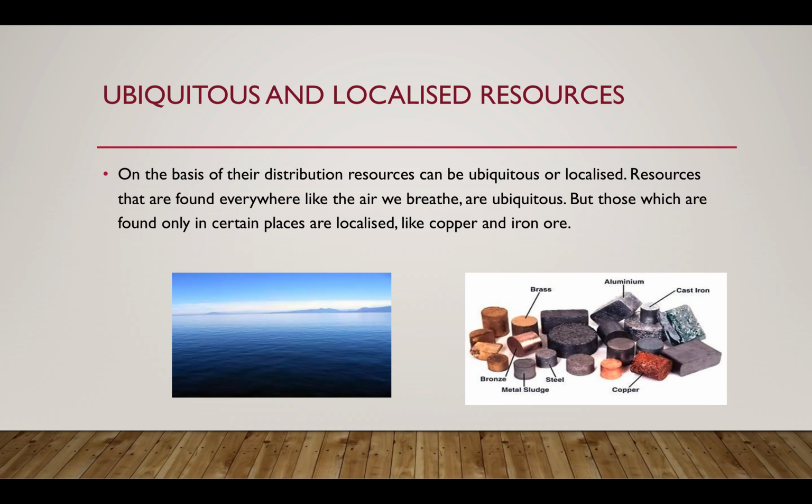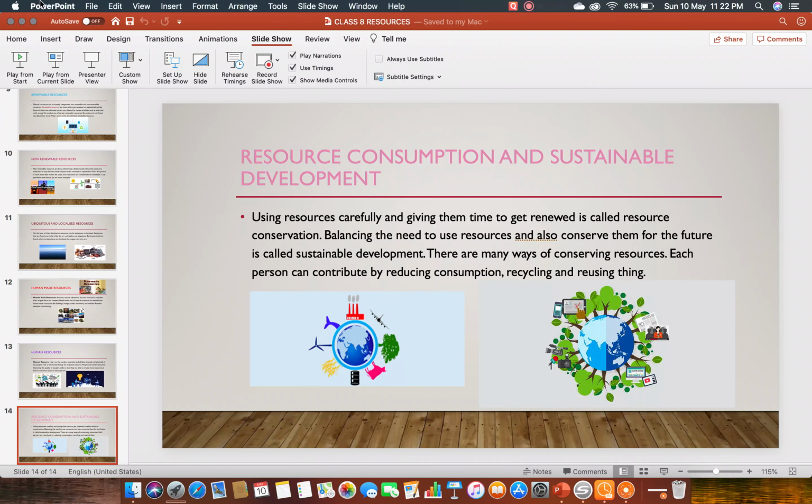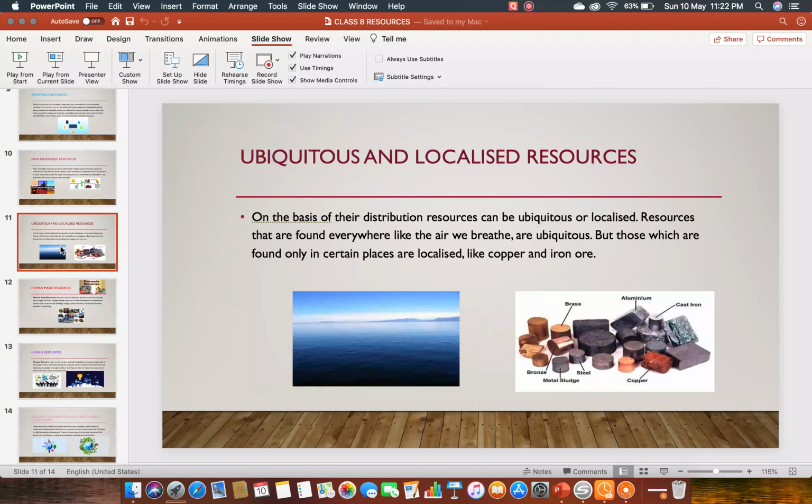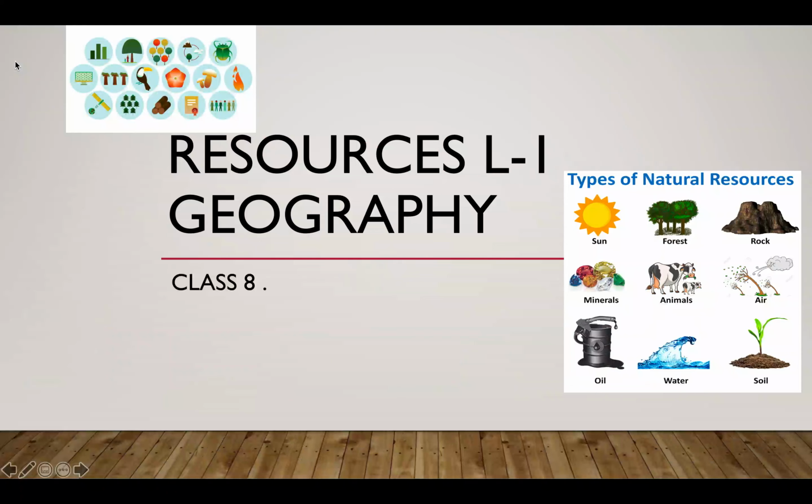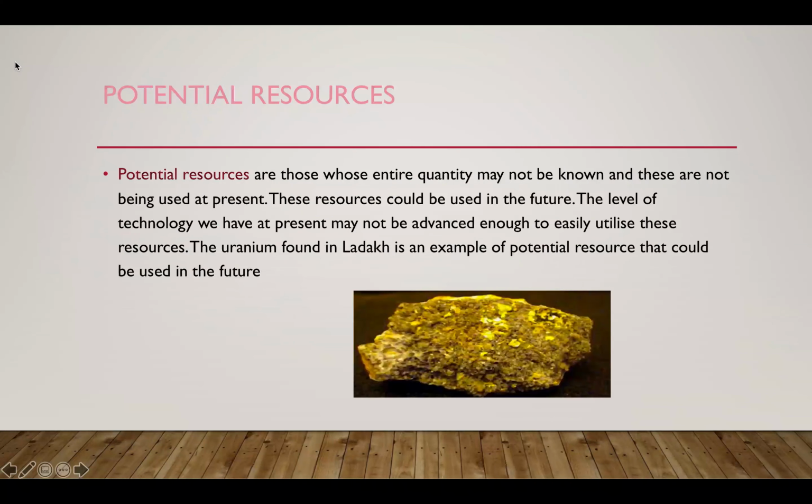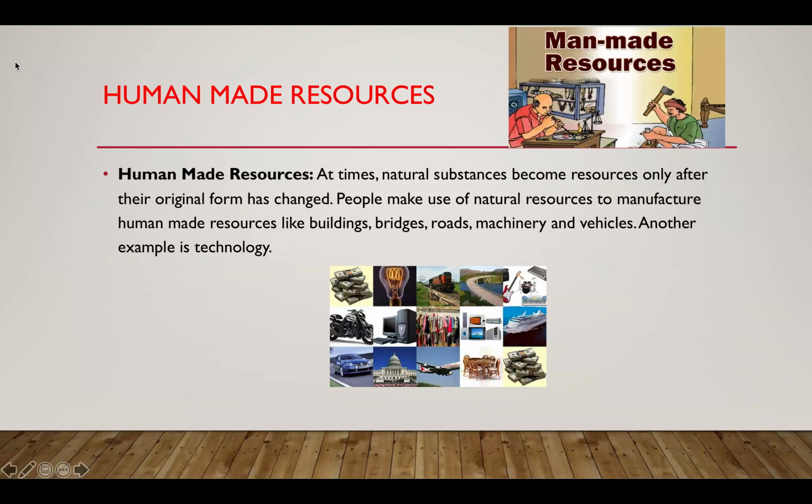On the basis of distribution, there are two types of resources, ubiquitous and localized resources. Examples of ubiquitous resources are the air we breathe, the water we drink. These are found everywhere. And localized resources are the resources that are found only in some places, like copper and iron.